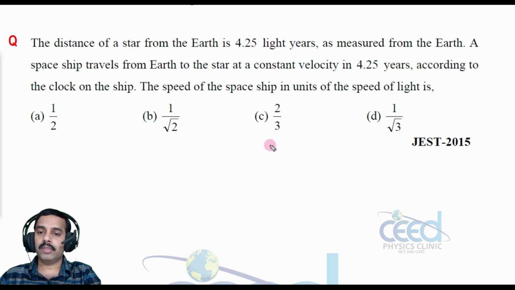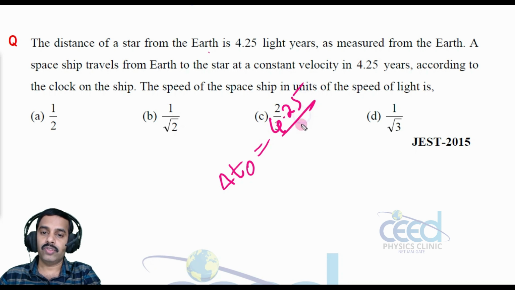So the proper time taken to reach there from Earth to the star is 4.25 divided by c, that is, the time taken by the light to reach there. So that is the proper time.